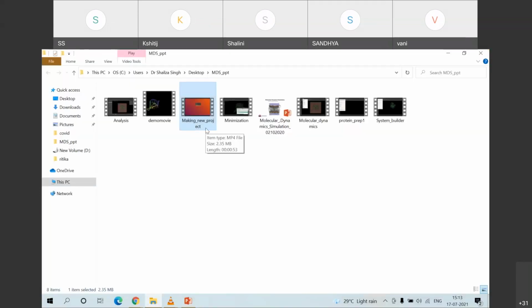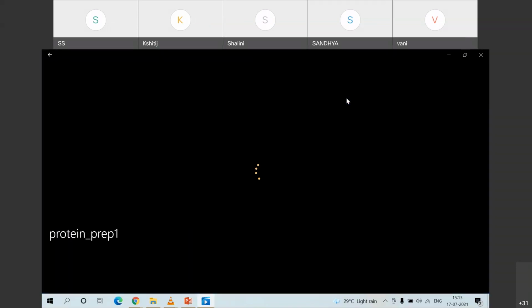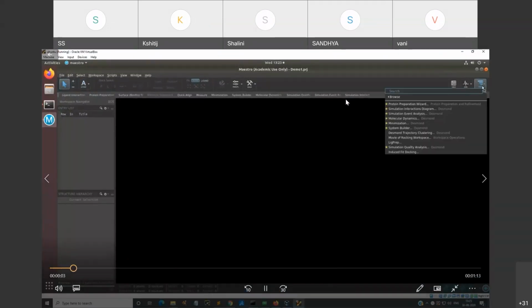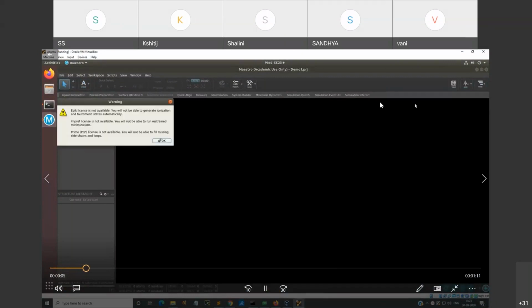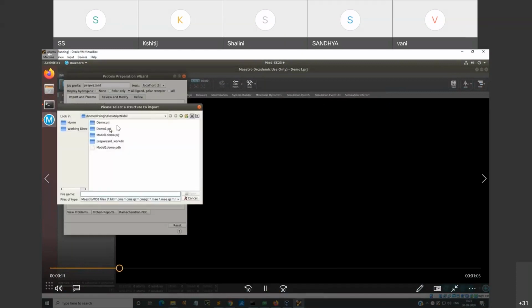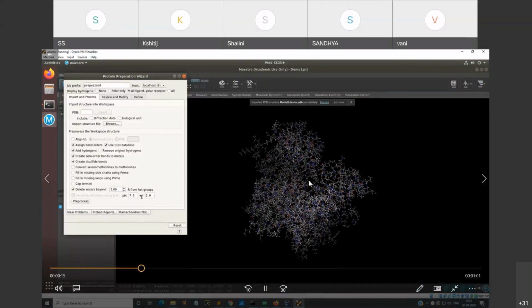have done the initial preparation, right? So now we will prepare our protein. So we have already saved our molecule onto the desktop. So from here, we will click our protein preparation wizard. We will say OK and go for the inclusion of this demo project wherein we have saved, and open this in the window. Over here, we have the pre-processing step.